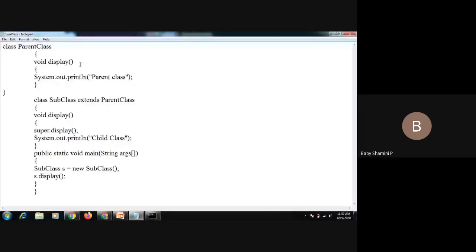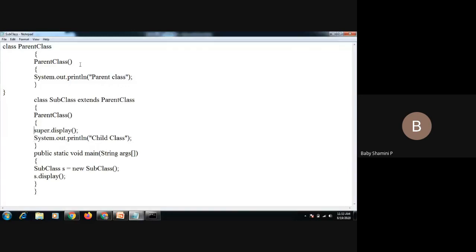I'm going to change this into constructor. So we have a class name, parent class, same as the constructor name. Inside we have parent class and we have a subclass. Again, I'm going to create a constructor for the subclass. This is an explicit constructor, isn't it? So we have implicit constructor and explicit constructor. This is an explicit constructor with no argument constructor. Inside we have a statement System.out.println child class.